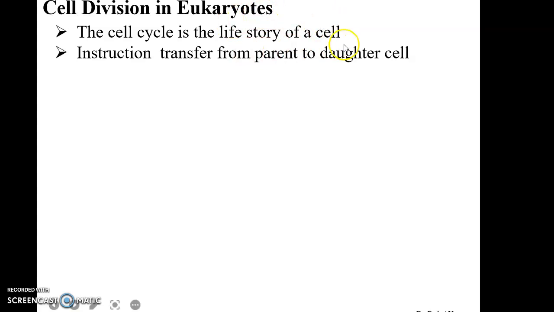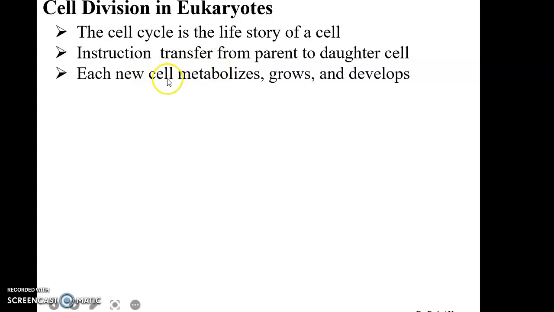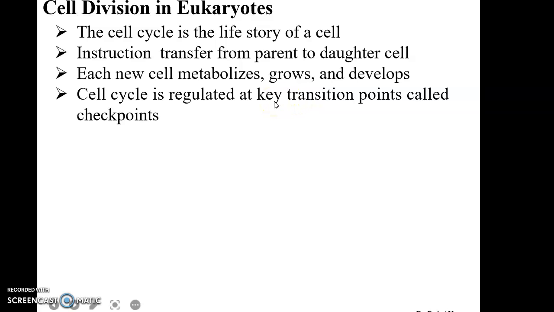from parent to the daughter cells. Each new cell begins after a cell has divided and produced two new cells. Each new cell performs various functions that include metabolism, growth and developmental processes. At the end of its cycle the cell divides to produce two cells, which can undergo additional cell cycles.